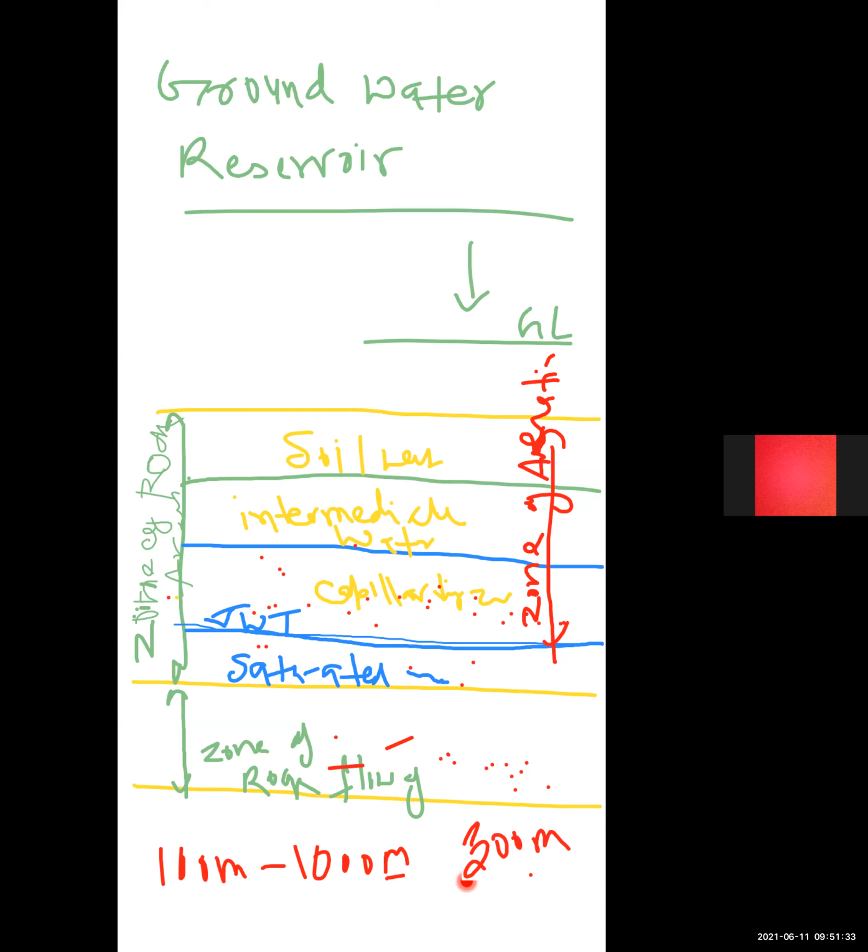So above this zone, the capillary zone and intermediate zone are here, and above the intermediate zone, the soil water zone is present. In the soil water zone, generally the roots of vegetation are present. This zone is also known as the soil root zone. So plant roots are present in the soil root zone portion.